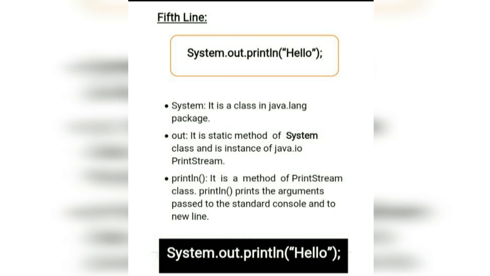Now as we know, the dot operator is used to access a method or a variable. In the same sense, here we have to use out. Now out is a static member of the System class, and is an instance of java.io PrintStream.